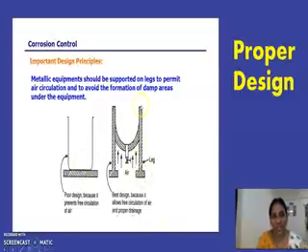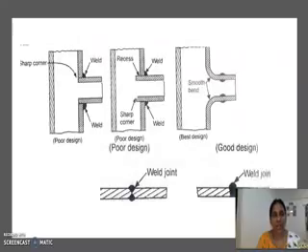If you construct the same water tank or overhead tank on the top of your buildings like this with free air circulation, this is a very good design where you can prevent corrosion. So proper design is a very important principle in order to prevent corrosion.